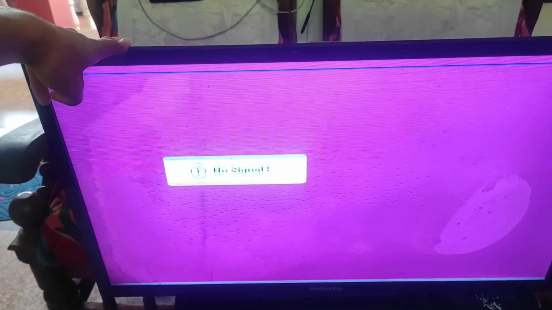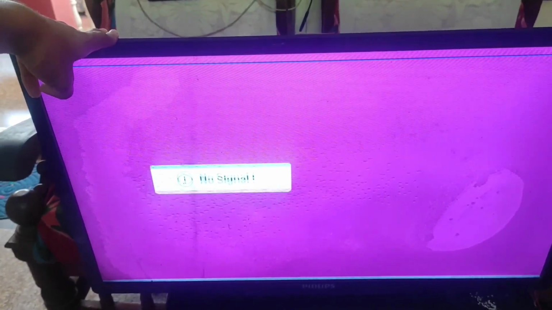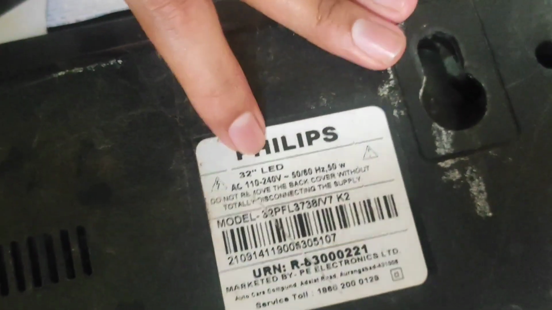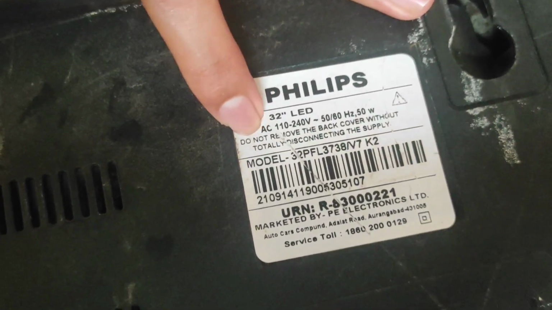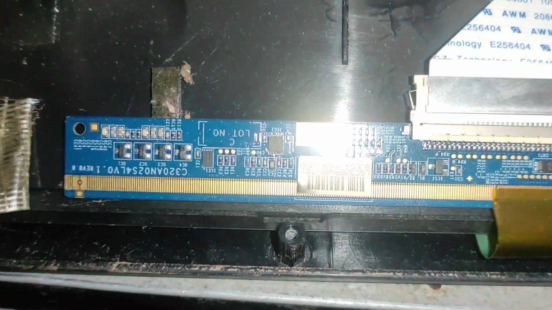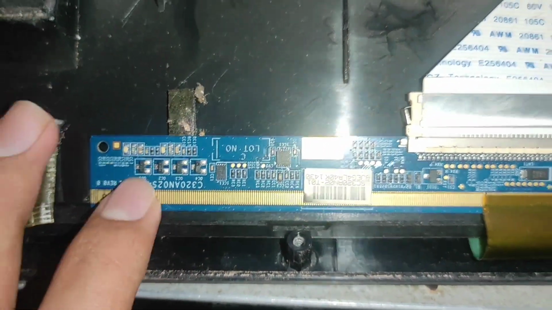The color is changing continuously, then double image is also appearing in the middle. Here you can see the double image. So this problem is caused due to the display problem. Here you can see the model number. This is the display of this LED TV. Here you can see the display number.